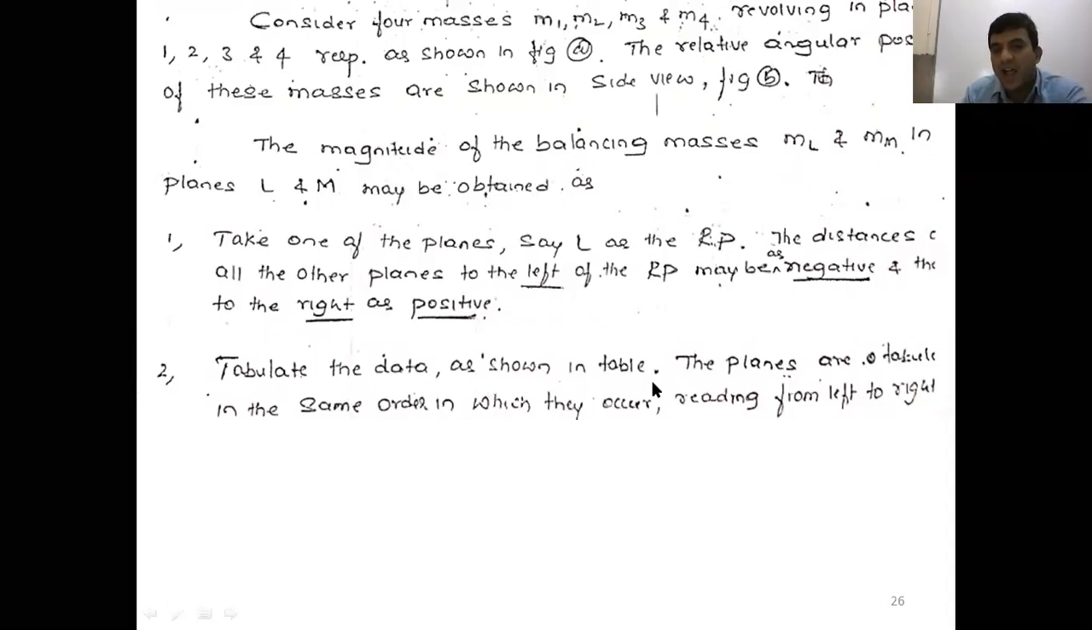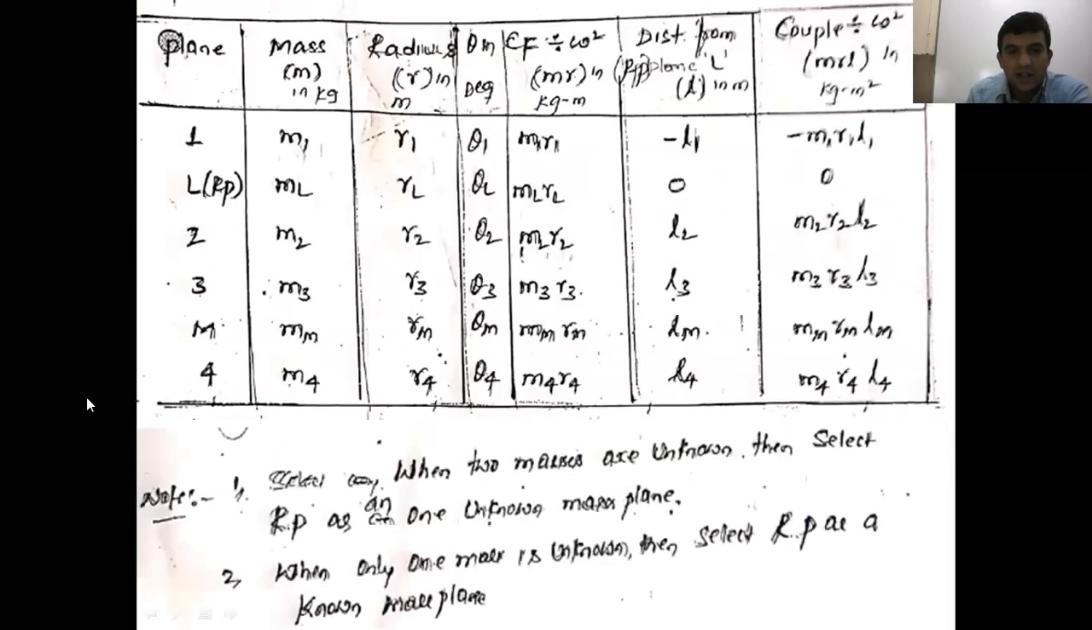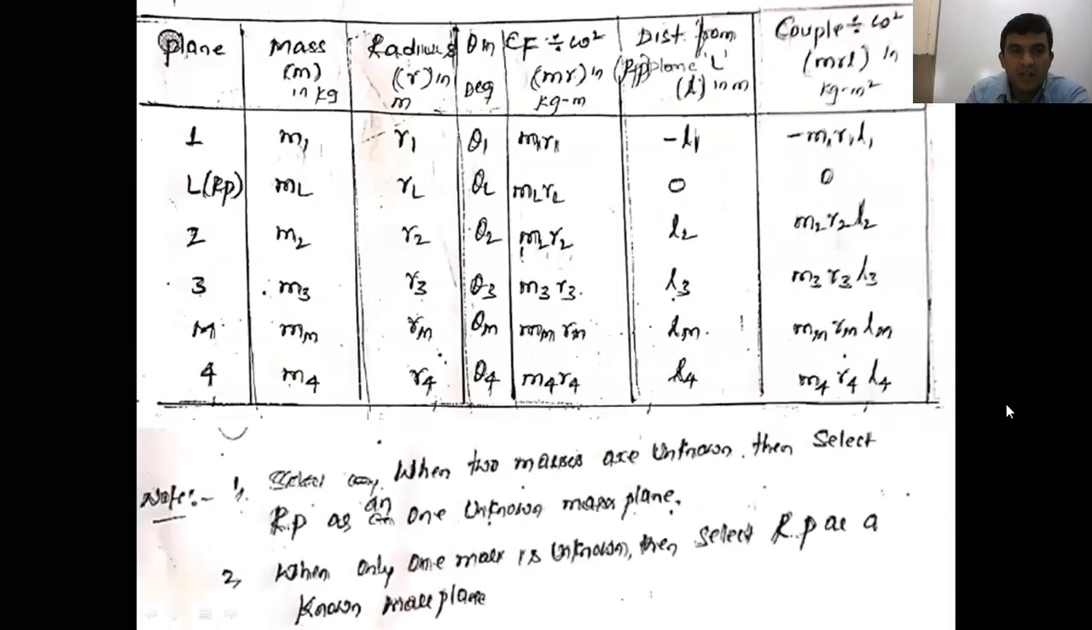Next, tabulate the data as shown in the table. The planes are tabulated in the same order in which they occur, reading from left to right. So how do you assign the plane position based on the given condition? The same way you tabulate in the tabular column. First take plane 1, next L, next row 2, 3, M, and 4. Like that you should tabulate here. That is the intention here. Now this is how we tabulate the data.